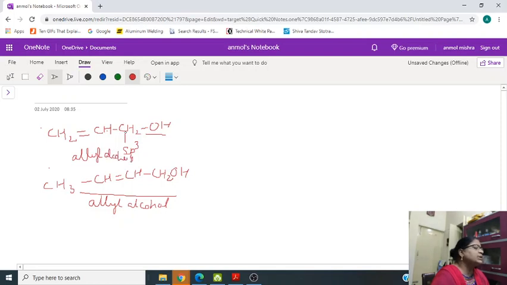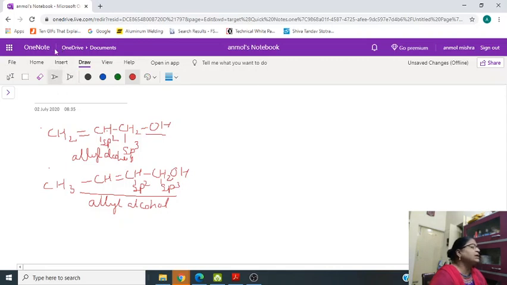So this is sp3 and this is sp2. Here also this is sp3 and this carbon is sp2. If you are not able to understand, besides sp3 carbon, an sp2 carbon should be present, then it is classified under allyl alcohol.